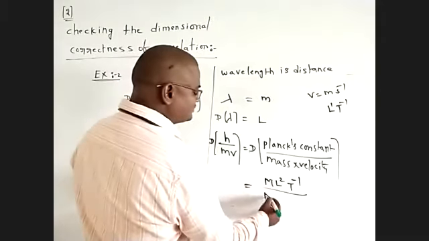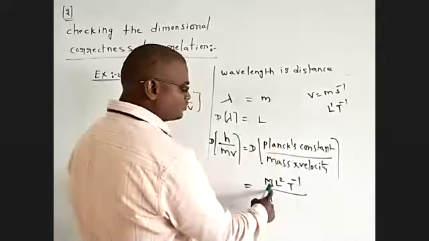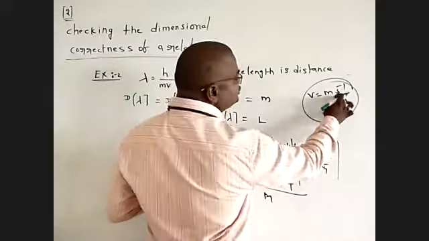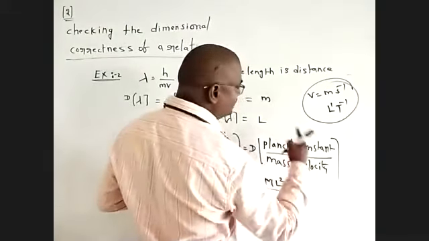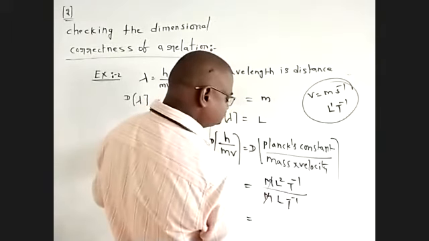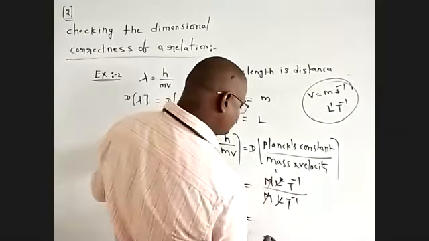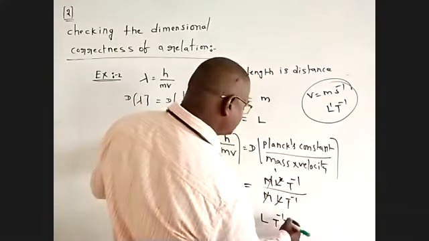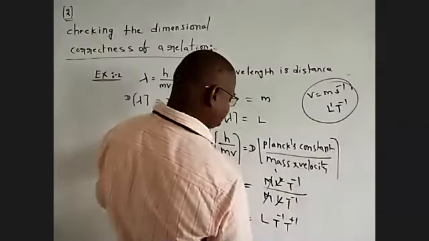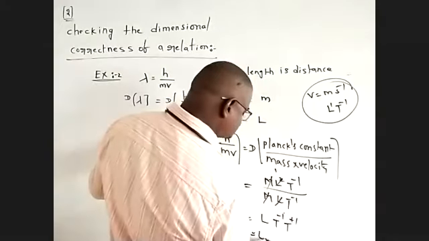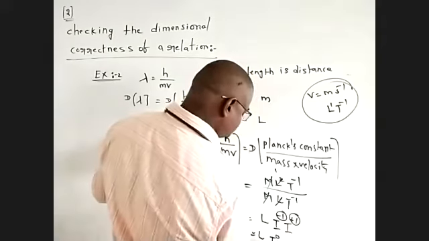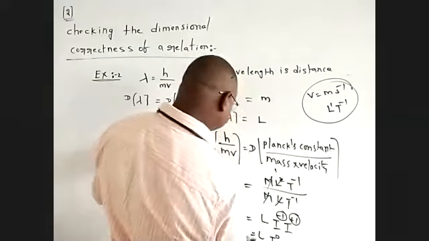Mass has 1, velocity is meter into s power of minus 1, with 1 in meter and time is T power of minus 1. We solve: mass cancels, one L cancels, leaving L T power of minus 1. Taking 1 by T power of minus 1 upside gives T power of plus 1. The base is same, so add the powers: minus 1 plus 1 is 0. So L into T power of 0 is L.